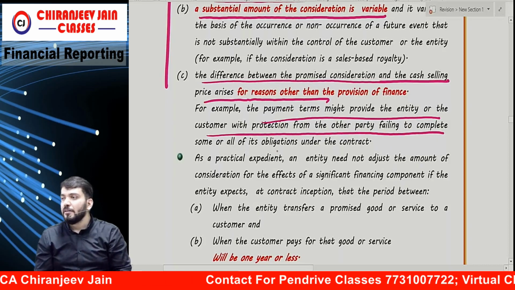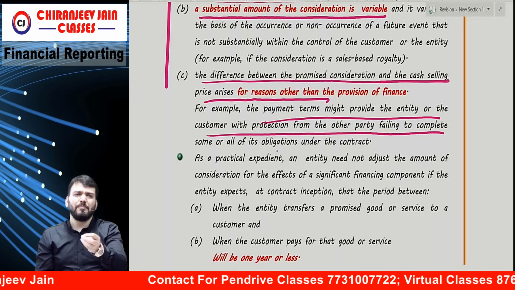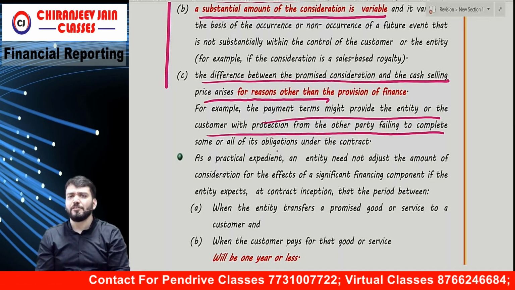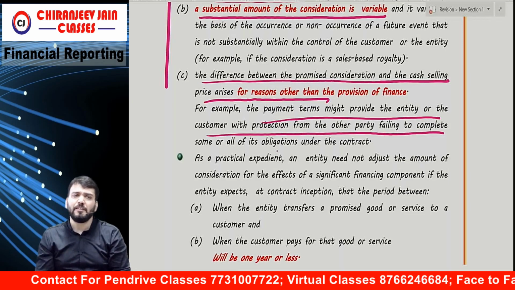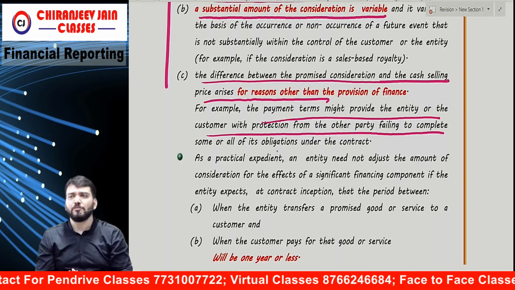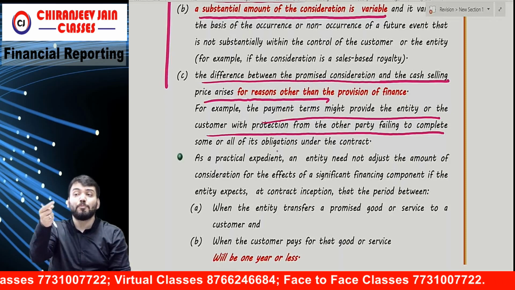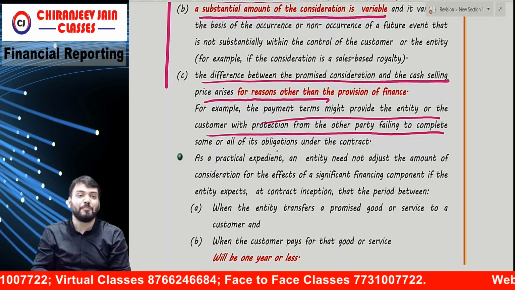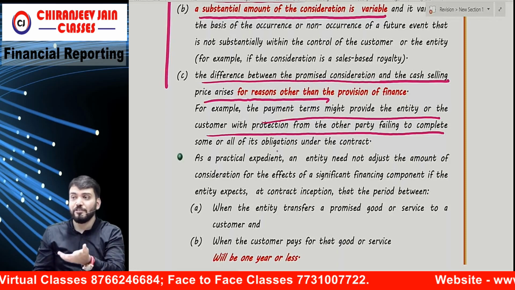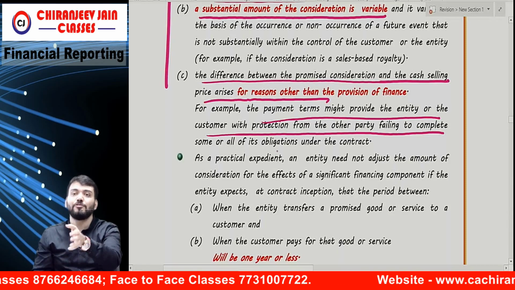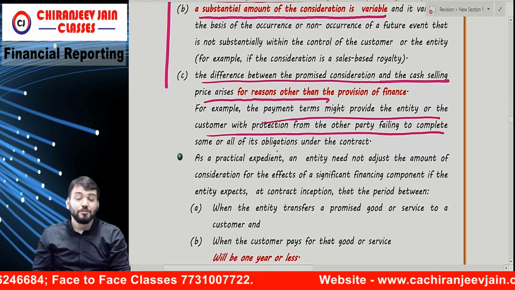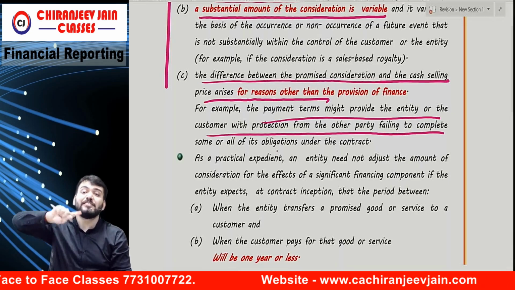For example, my fees is 9,000. We have designed a contract: we'll pay you right now only 4,000, and when we pass, we'll pay 5,000. So you want to protect yourself against my performance. If I teach well, you will pass; if I'm not teaching well, you will not pass. To protect yourself, we have designed such a contract.